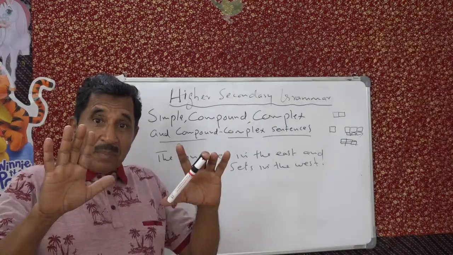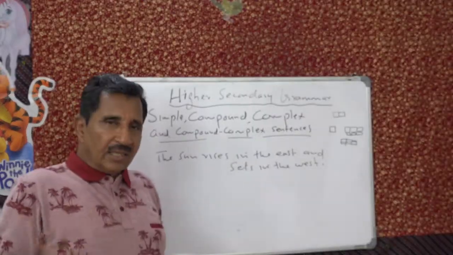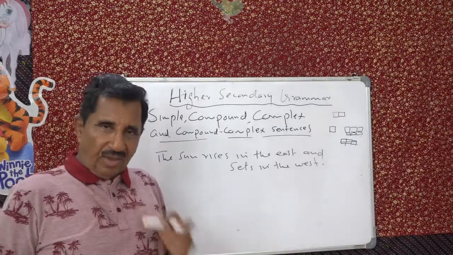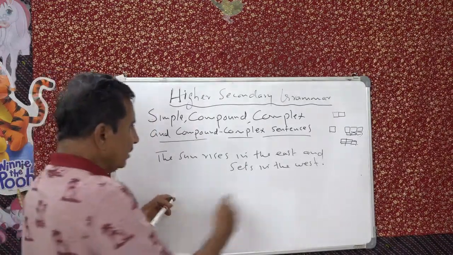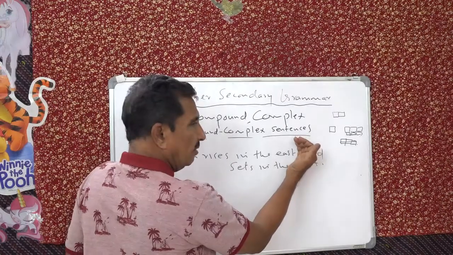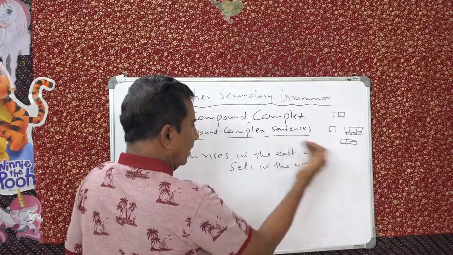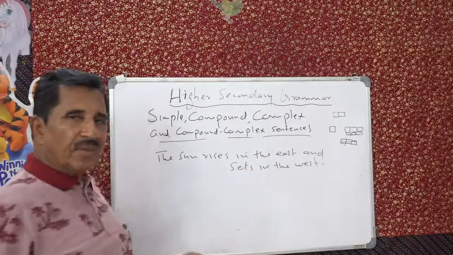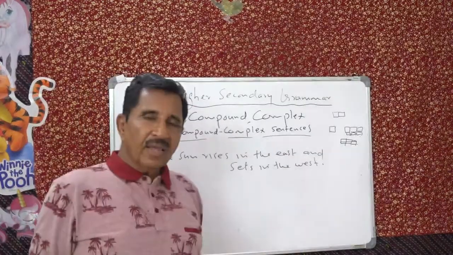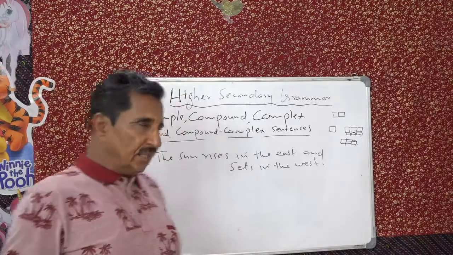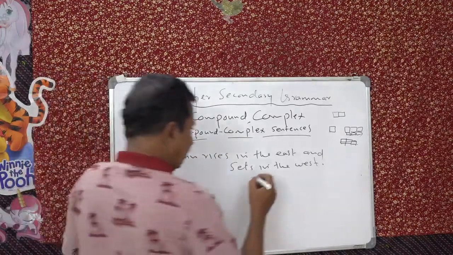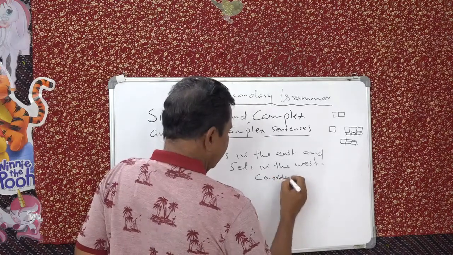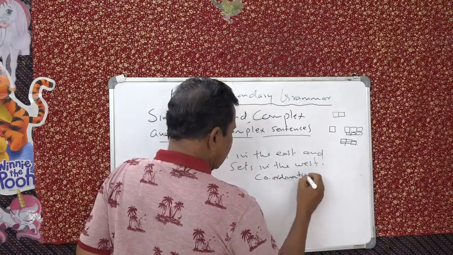You have two principal clauses here. How do you know the sentences are of equal importance? The sun rises in the east, full meaning. Then the sun sets in the west, meaning is complete. You are connecting them with a coordinating conjunction, and is called a coordinating conjunction.